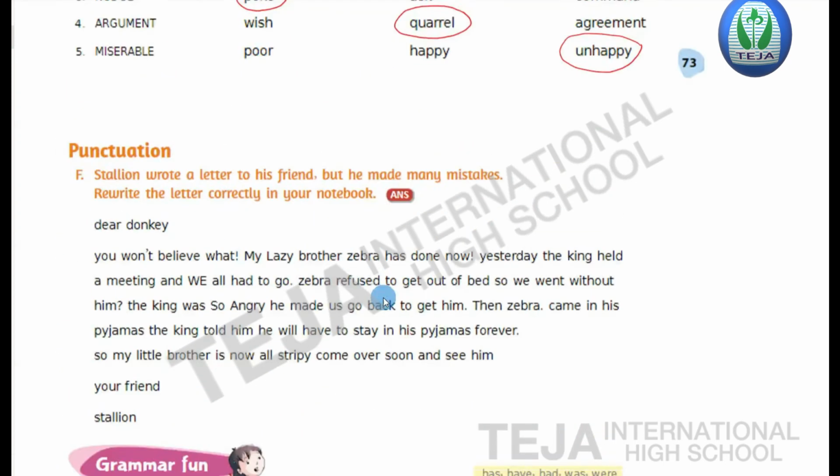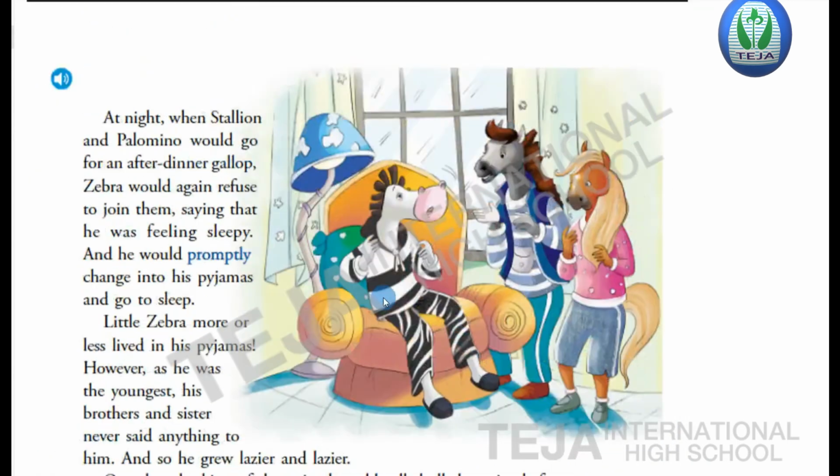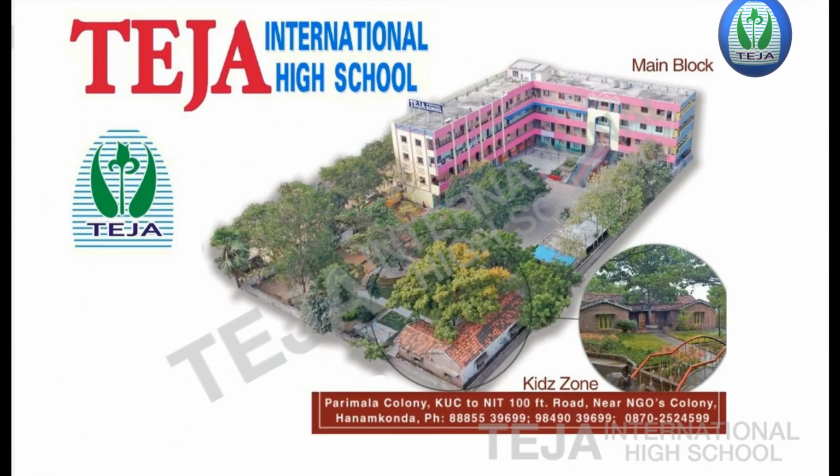Now with this, we'll close today's session. Coming to today's homework, children, learn and write lesson 9, all the bits in your textbook.